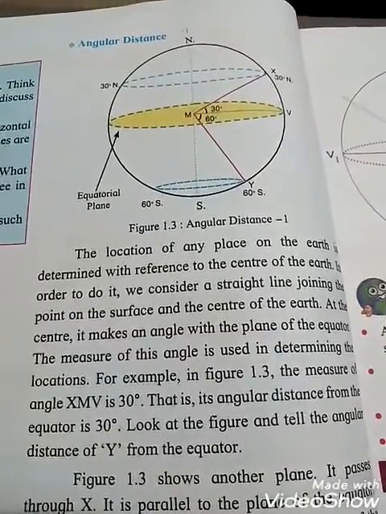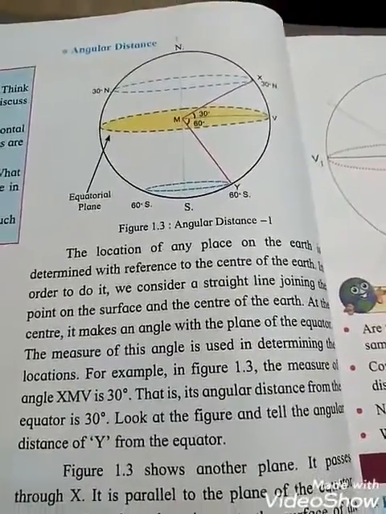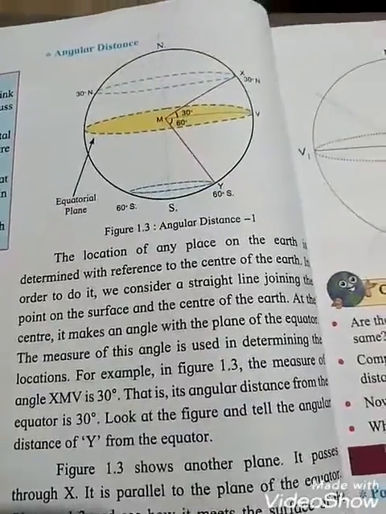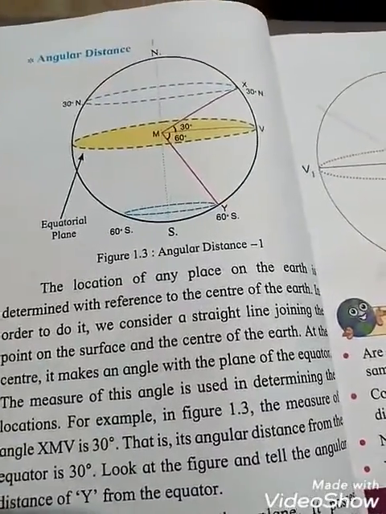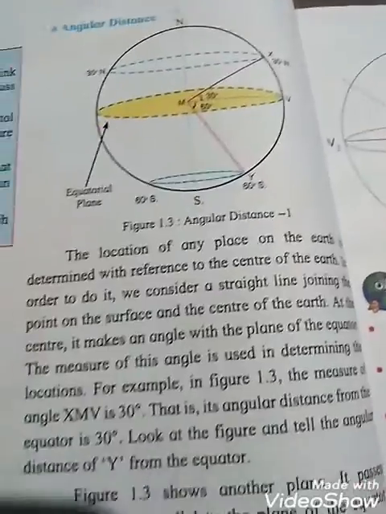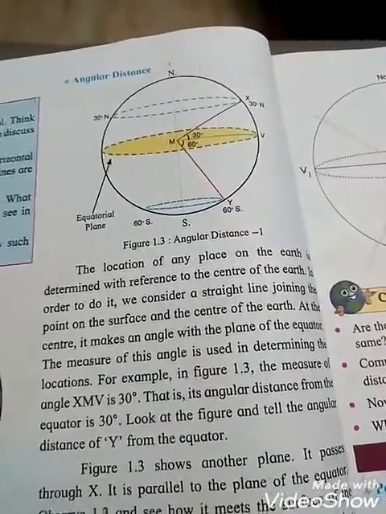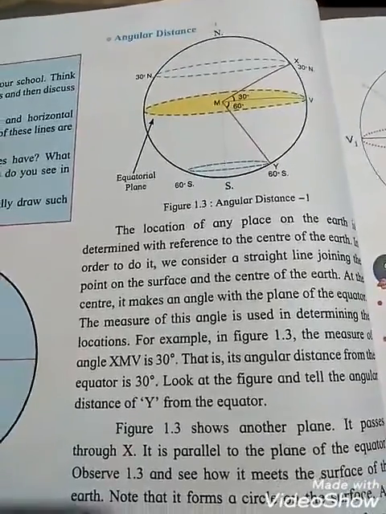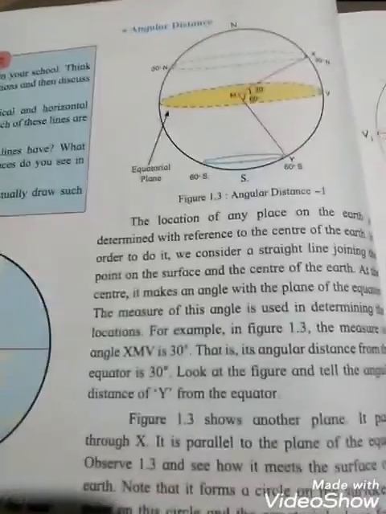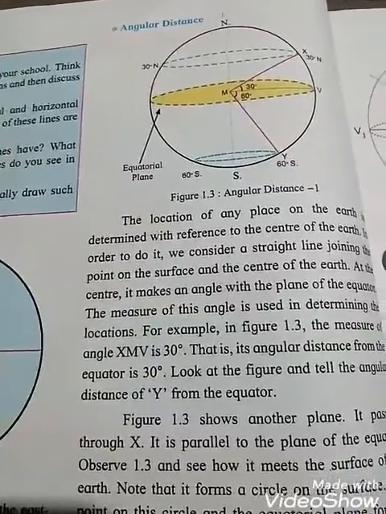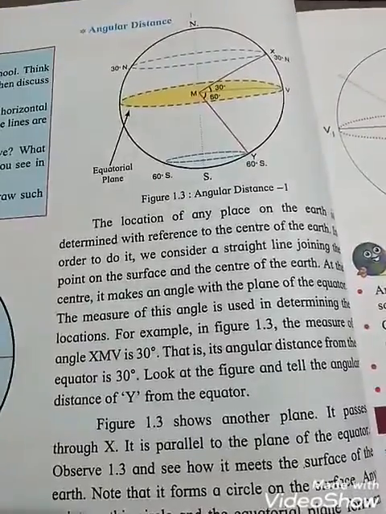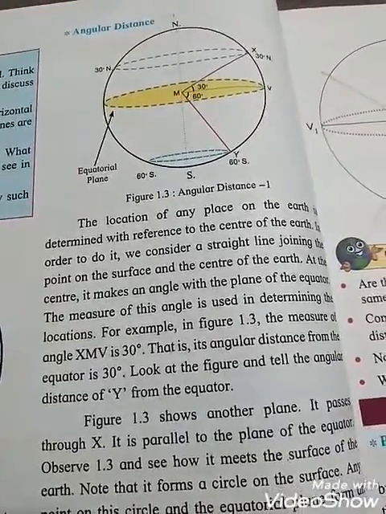Look at the figure, students, and tell the angular distance of Y from the equator. See, it is 60 degrees south.